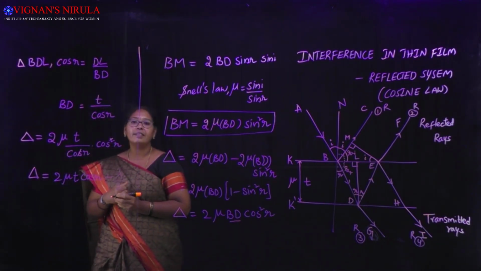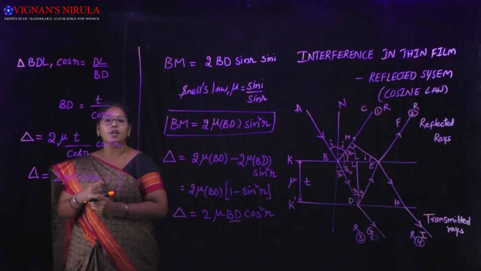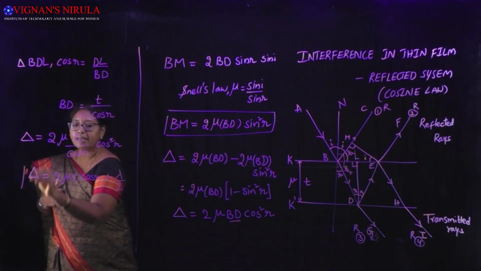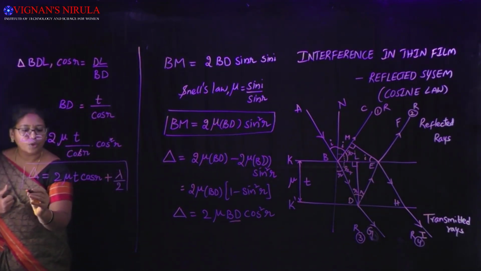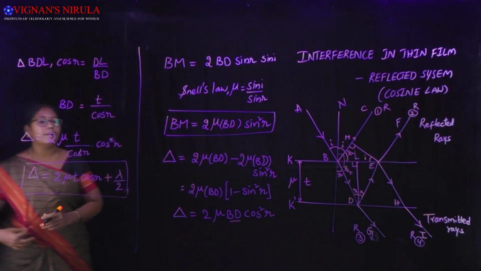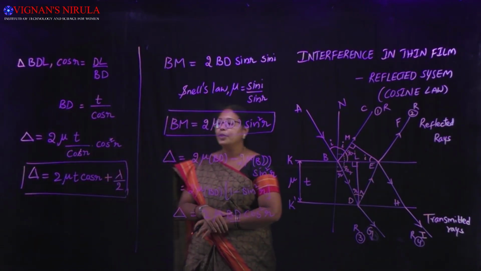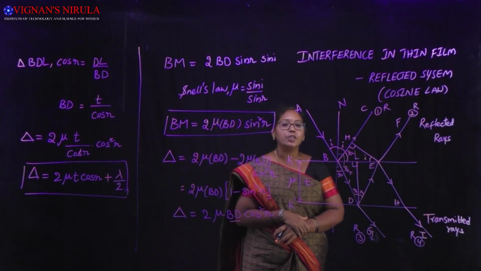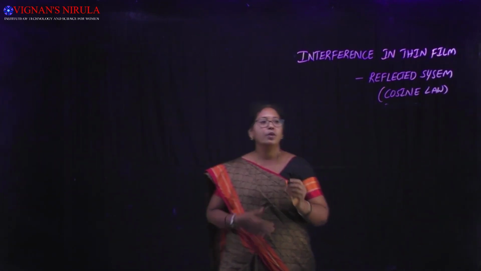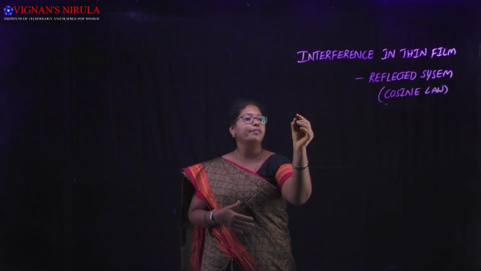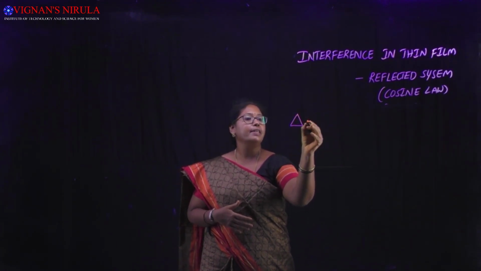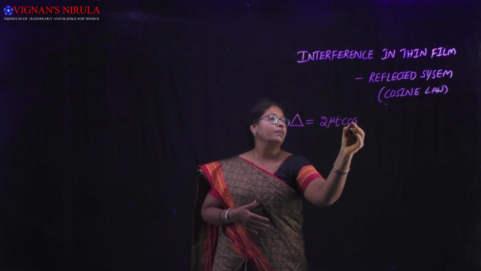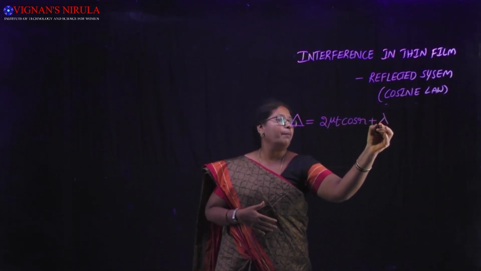So delta is equal to 2 mu t cos r plus lambda by 2. This is the path difference between the two reflected rays.